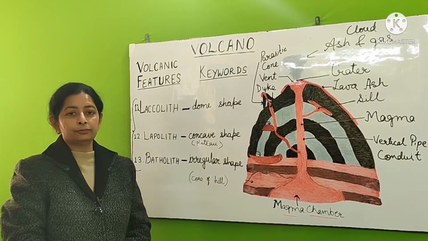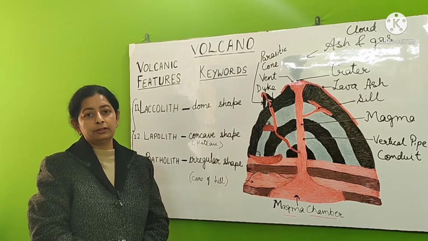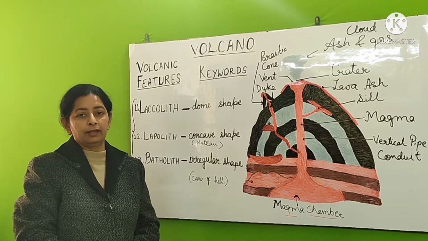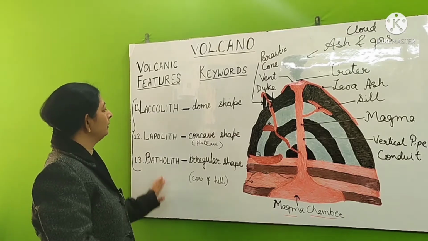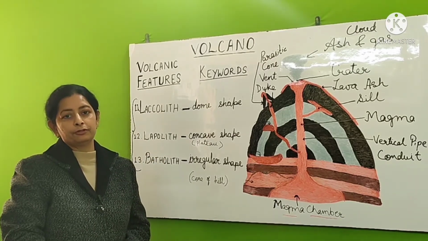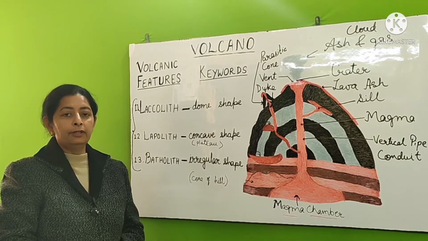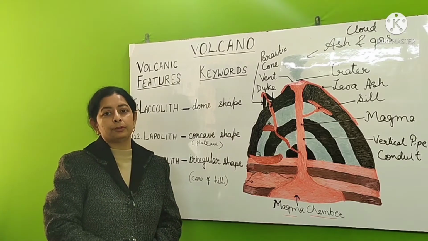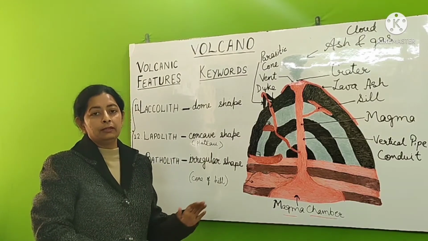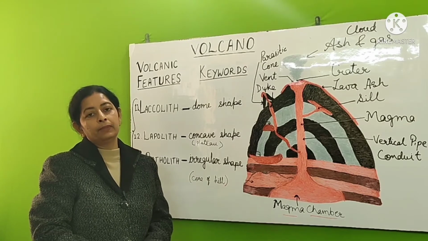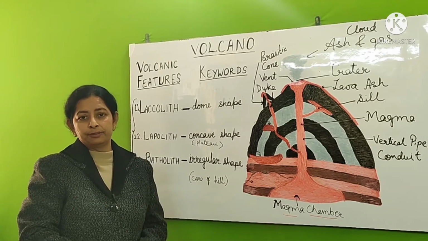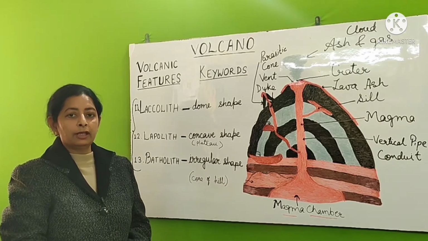And now we come to the last three important and interesting land features. No doubt these are intrusive features, but with the passage of time and due to the process of denudation, these features later become extrusive landforms. Now what is denudation?